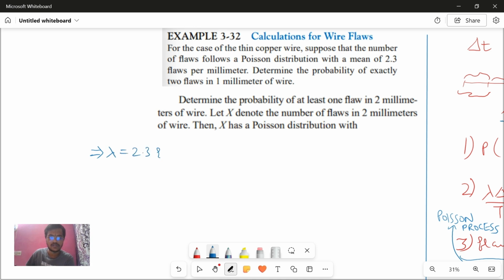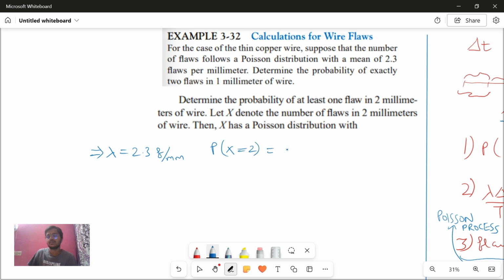2.3 flaws. I'm writing F for flaws per millimeter. So if there is some length of wire, for 1 millimeter there is a possibility that there are 2.3 flaws. That is the mean average number of flaws. Now the probability of exactly 2 flaws in 1 millimeter of wire, which means the random variable is nothing but getting flaws. So getting 2 flaws means x is equal to 2.